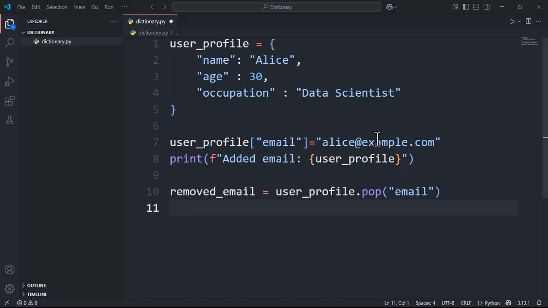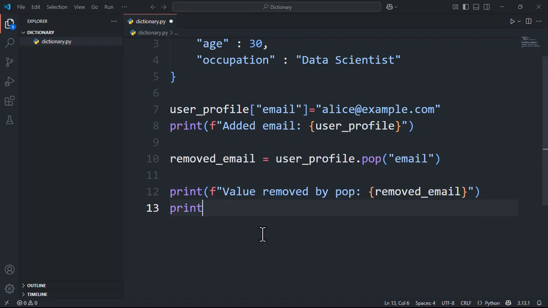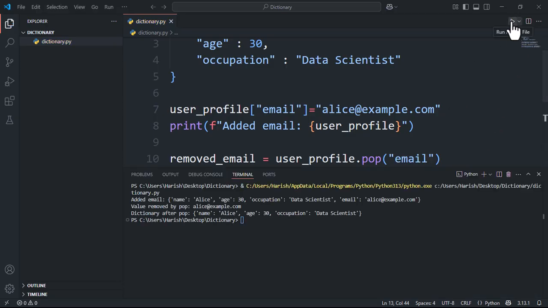This removes the email key from the dictionary and saves its value into the variable removed_email. Print the value that was removed. Type print "value removed by pop:", removed_email, to show what was taken out. Print the dictionary after removal. Type print f "dictionary after pop:", user_profile, to see the updated dictionary without the email. Now run the code. See, pop("email") removed the email entry, but it also gave us back the email address itself, which we stored in removed_email.